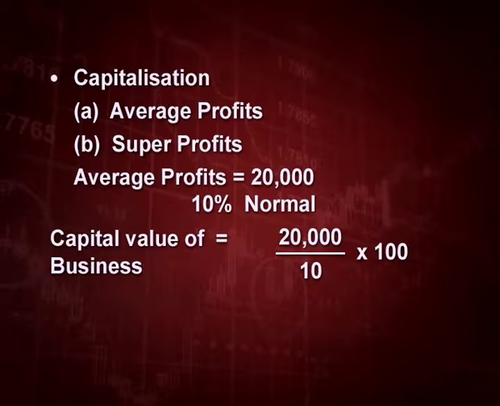20,000 is 10%, then what will be 100%? That is 2 lakh rupees. It means we must invest 2 lakh rupees to get 10% return, 20,000. Now, if I am getting more than that, then it is goodwill.